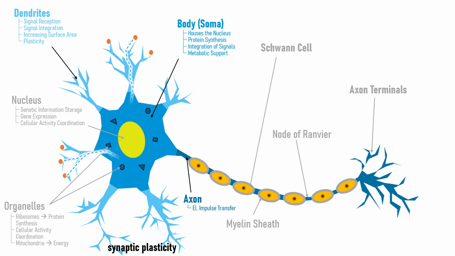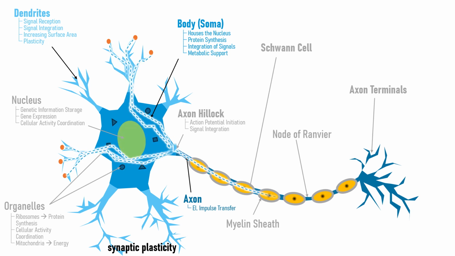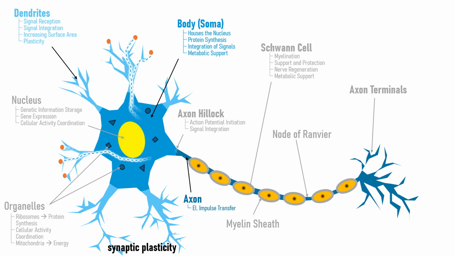Let's move to the axon. The axon hillock is the initial segment where the axon originates from the soma. The axon hillock is where the decision to generate an action potential, an electrical impulse, is made. It integrates incoming signals from the dendrites and soma, and if the combined signal strength exceeds a certain threshold, an action potential is initiated. Further down the axon, we find Schwann cells, a type of glial cell found in the peripheral nervous system, PNS.